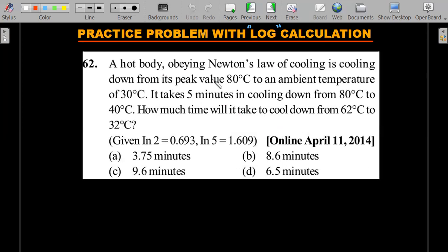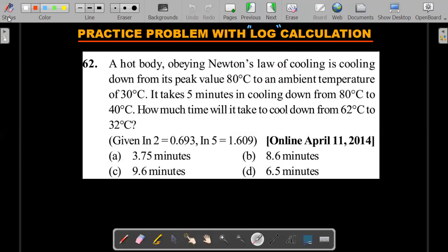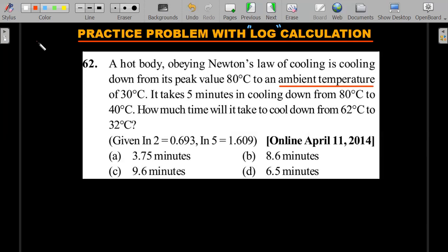A hot body obeying Newton's law of cooling is cooling down from a peak value of 80 to an ambient temperature. What's ambient temperature? Ambient temperature means surrounding temperature, of 30 degrees centigrade. It takes 5 minutes in cooling down from 80 degrees centigrade to 40 degrees centigrade. How much time will it take to cool down from 62 degrees centigrade to 32 degrees centigrade? So this is the information given.